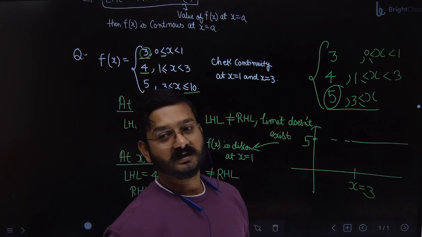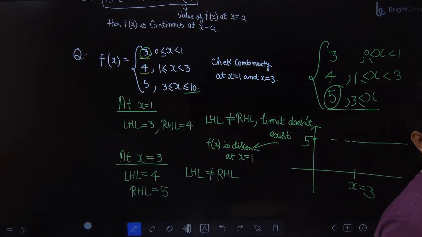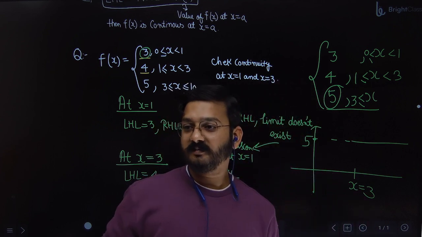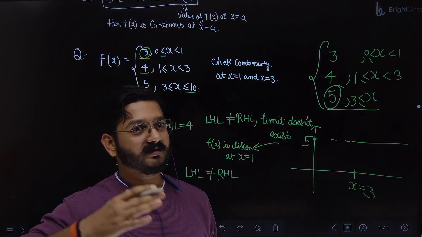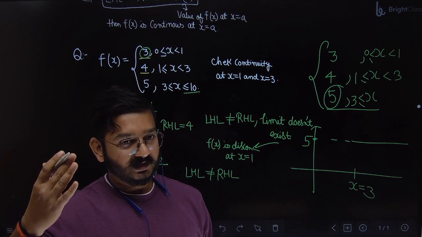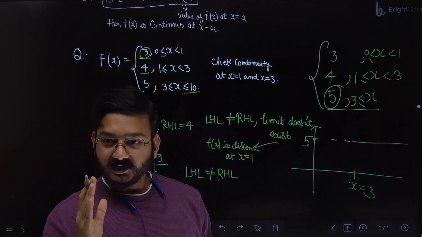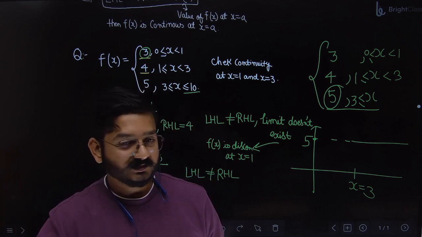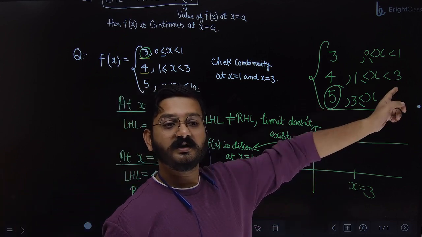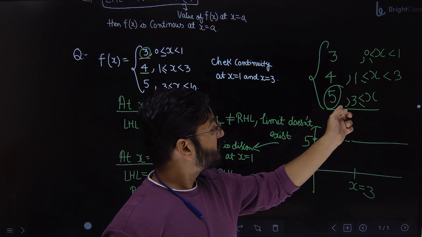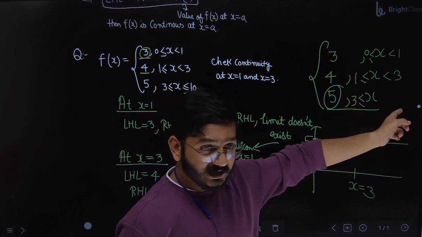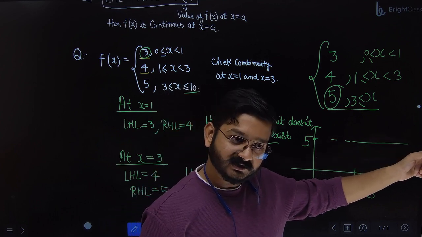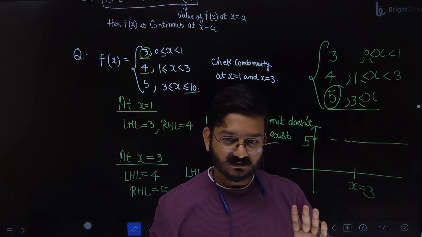That's what I was telling. Learn how to read the function. Sometimes questions will be very simple, but we complicate it by thinking, sir said left hand limit, right hand limit. Just observe properly. Continuity means you don't have to lift your hand for drawing the graph. So it is a constant graph for all the values greater than 3. So if I say check the continuity at x equal to 9, again it will be continuous because the graph is constant. Clear?